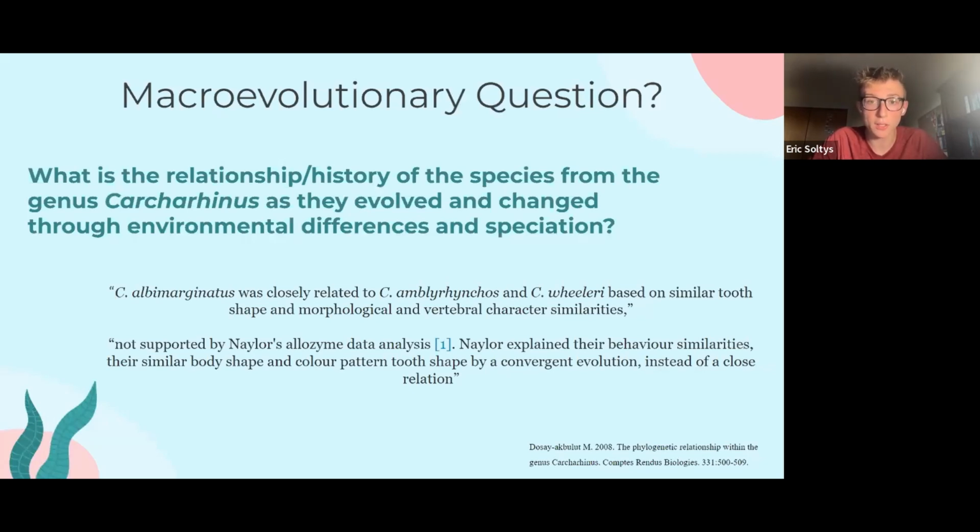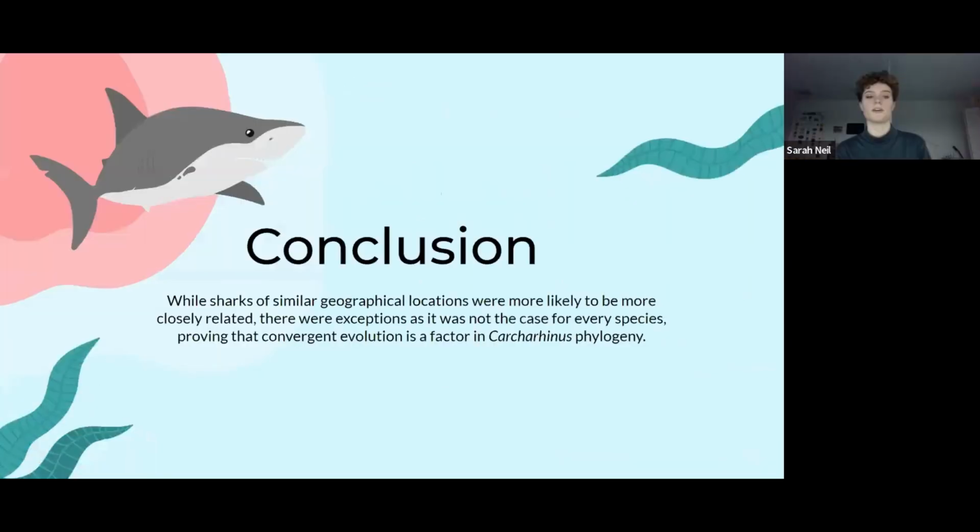So kind of what Sarah was talking about earlier, where two sharks that looked very different actually were pretty closely related and are one of the most closely related. Taking an opposite viewpoint of that, two sharks who may look extremely similar aren't necessarily more closely related just because they look the same. So in conclusion, we have found that while sharks of similar geographic locations were more likely to be closely related, there are some exceptions to that. So this shows that there is definitely some convergent evolution happening in Carcharhinus phylogeny.